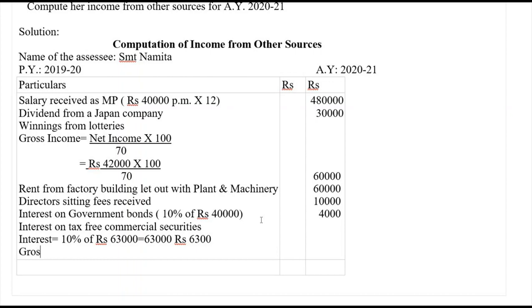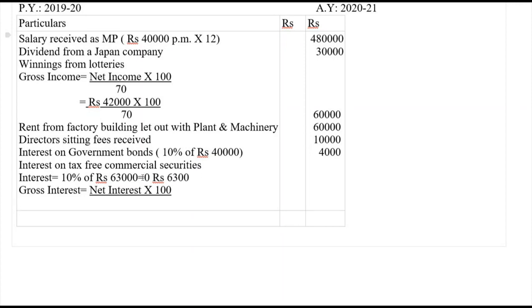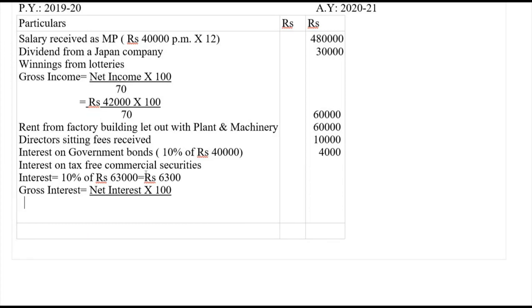So gross interest equals net interest multiplied by 100, divided by the rate of TDS here, which is 10%, so 100 minus 10 comes to 90.